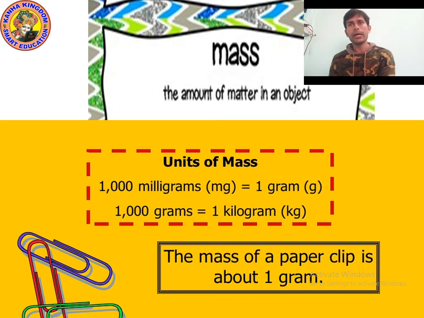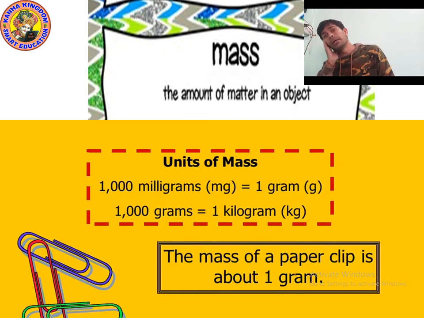So as you can see, I have written the definition and the units of mass. 1000 milligram is equal to 1 gram. What is gram? What is milligram? Gram and milligram are smaller units. Kilogram is a bigger unit, but milligram is a smaller unit. Always remember, kids, kilogram is a bigger unit. Milligram and gram are smaller units.